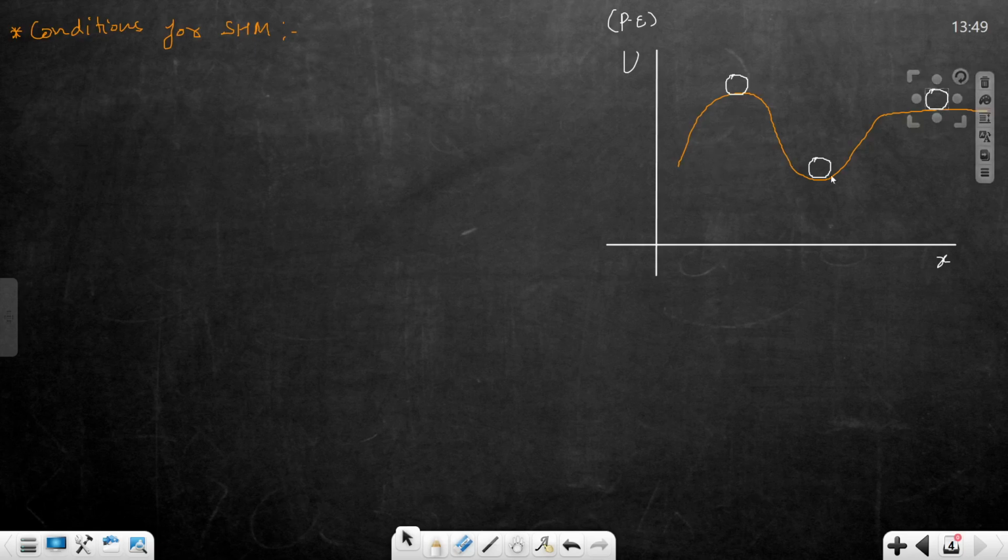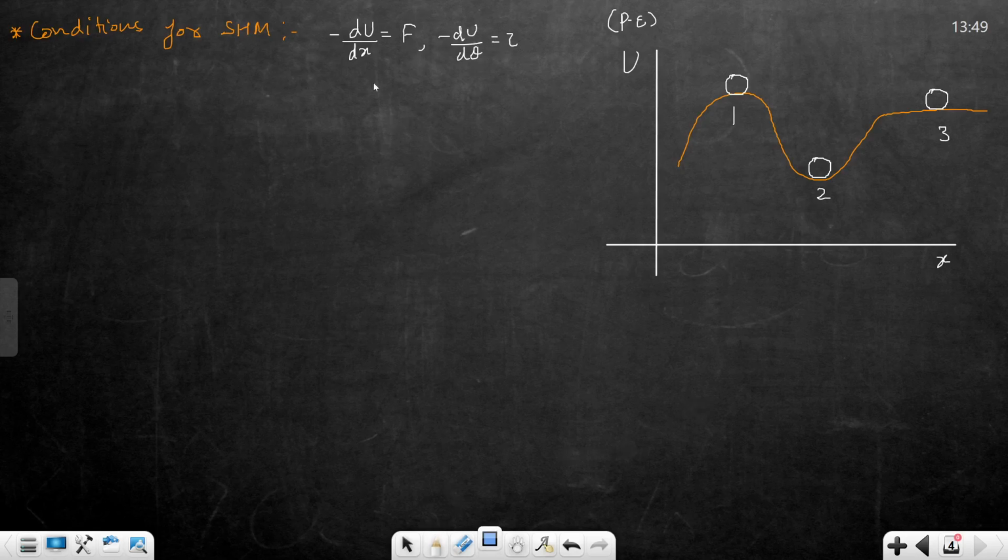So you can conclude, are these equilibrium points 1, 2, 3? Yes, sir. In work energy power, we have covered that minus dU by dx equals force and minus dU by d theta equals torque. You will have to remember this. It will be required everywhere.